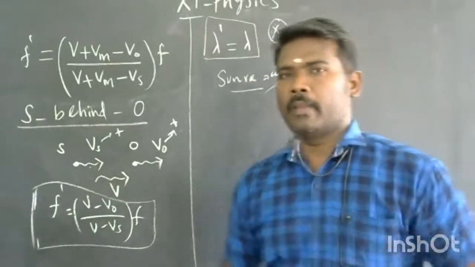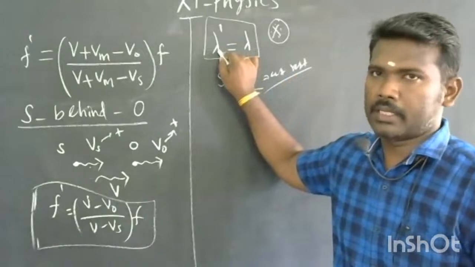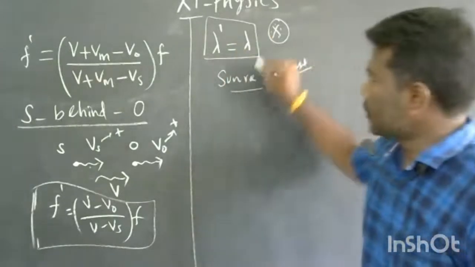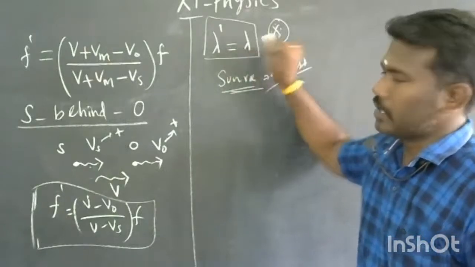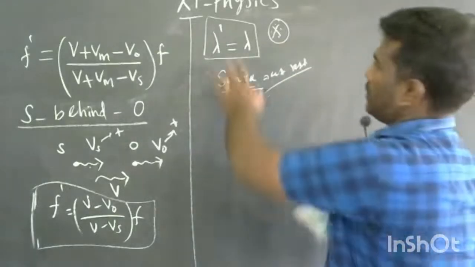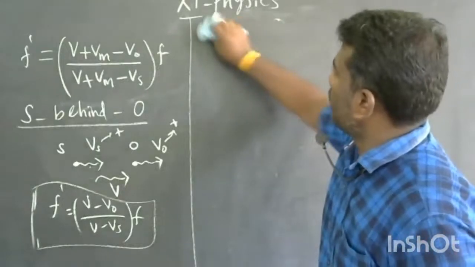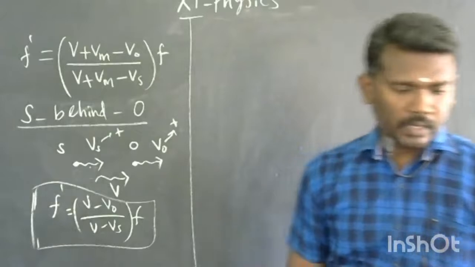For all the remaining cases, sometimes the lambda dash is greater than lambda. In some of the cases, the lambda dash is less than lambda. Okay, so students, you note it. When the source is at rest, the lambda dash is equal to lambda. At that time only, this condition will be satisfied. In all the remaining cases, they are not equal to each other.